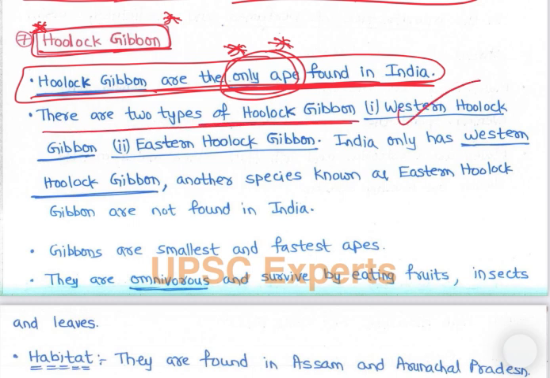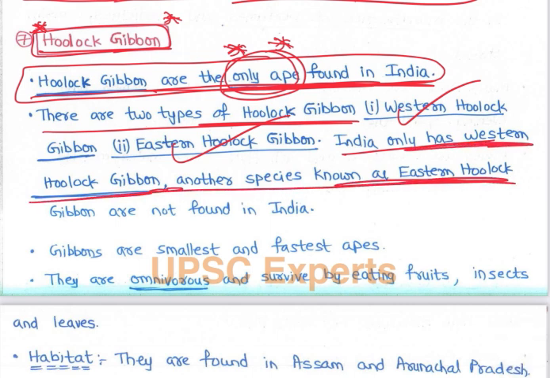So there are 2 types of Hoolock gibbons. One is Western Hoolock gibbon and second is Eastern Hoolock gibbon. India only has Western Hoolock gibbon. Another species known as Eastern Hoolock gibbons are not found in India, right. So Hoolock gibbons भी 2 तरीके का, right. We have Western Hoolock gibbon. So Hoolock gibbons are only apes